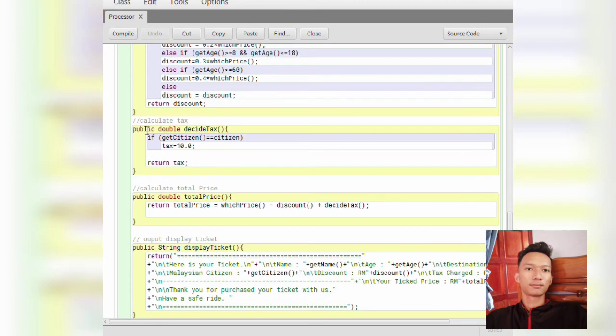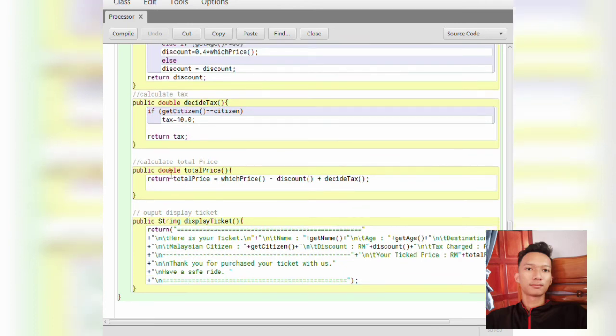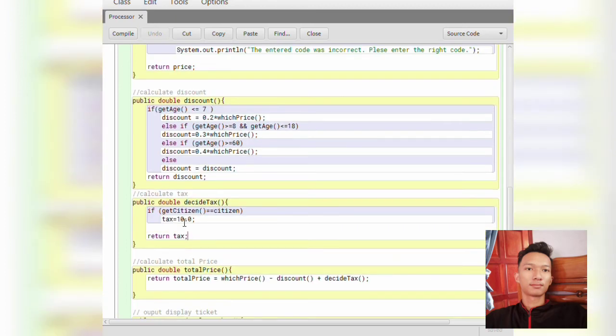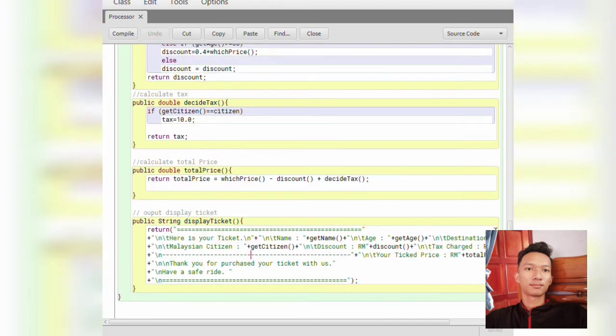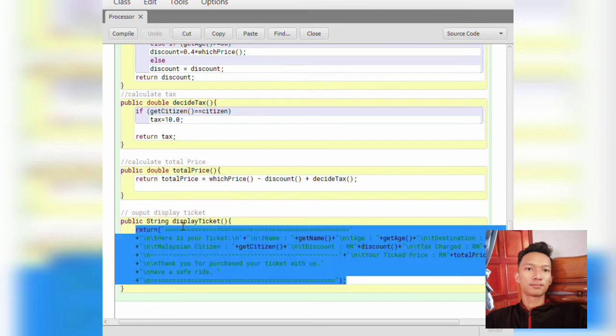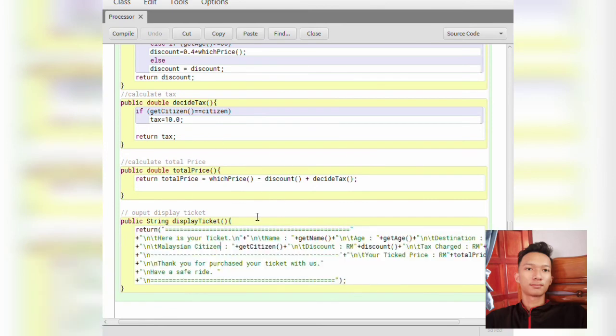Now we go to calculate tax. Public double decide tax: if get citizen equals citizen, tax equals 10 ringgit. Return tax. Then we go to calculate total price, where we include all of price, discount, and decided tax. And then here is our output, display ticket. Public string display ticket, with this coding will display the ticket. That's all from our code.